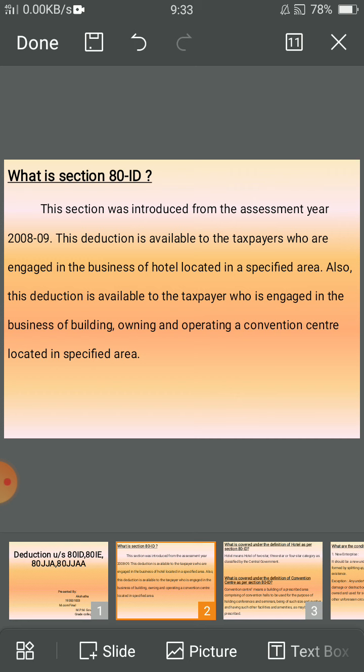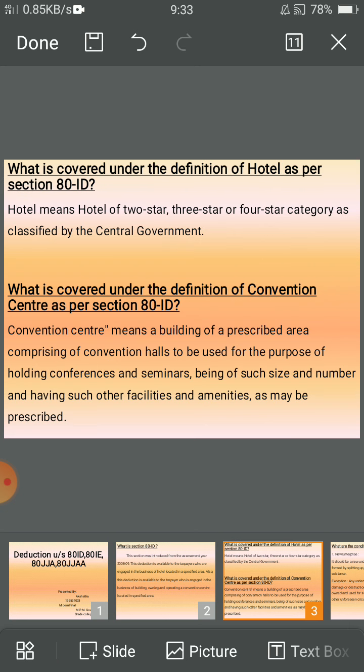This Section 80ID is available to taxpayers who are engaged in the business of a hotel located in a specified area, and also who are engaged in the business of building, owning and operating a convention center located in a specified area. What is covered under the definition of hotel as per Section 80ID? Hotel means a hotel of 2-star, 3-star or 4-star category as classified by the central government.